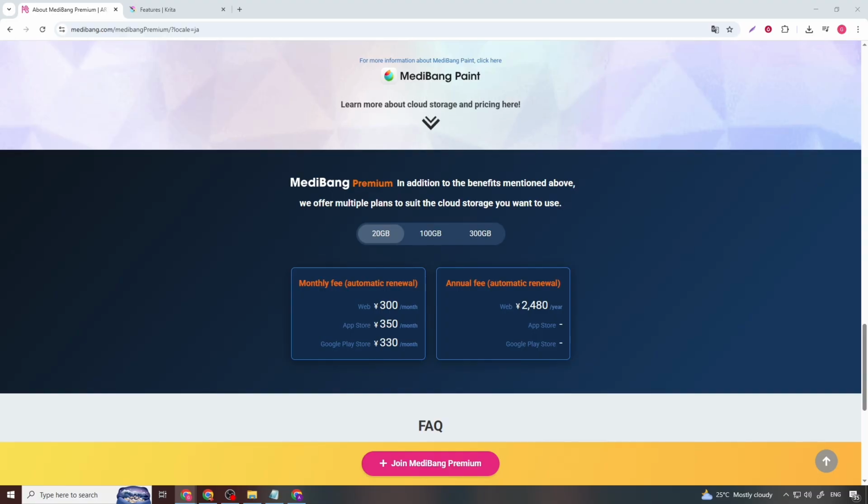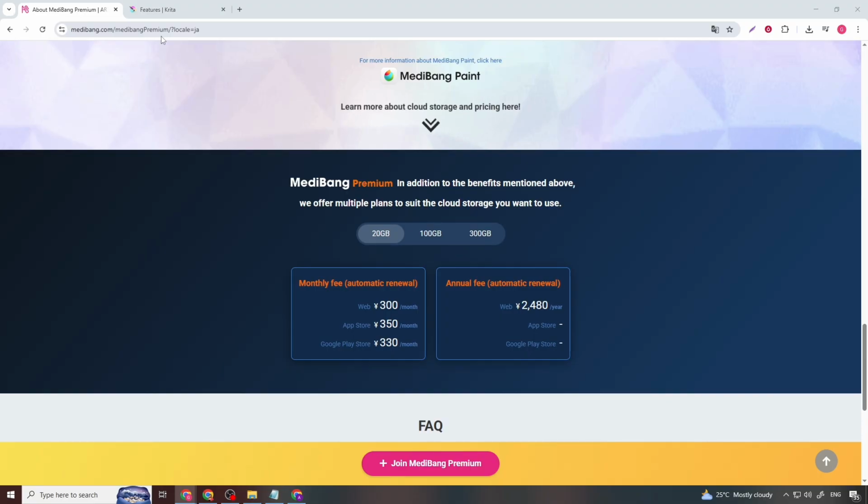MediBang Paint is completely free to download and use, which immediately makes it attractive to beginners, hobbyists, and aspiring artists. There are no upfront costs, no subscriptions required to start drawing, and no feature tiers that lock away core functionality. MediBang supports itself through optional ads and cloud-related services, rather than charging users for the software itself.